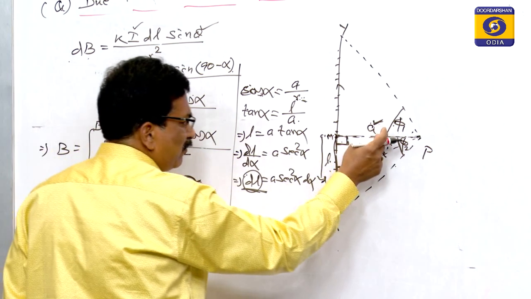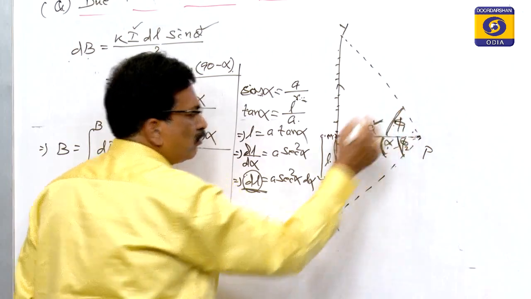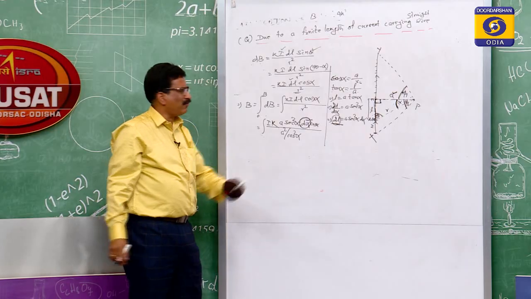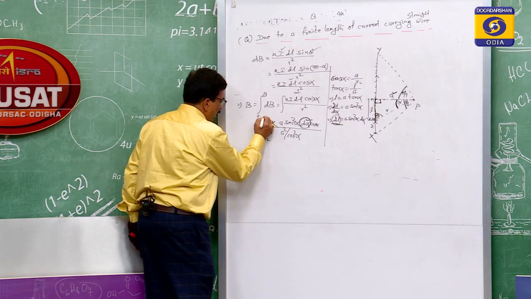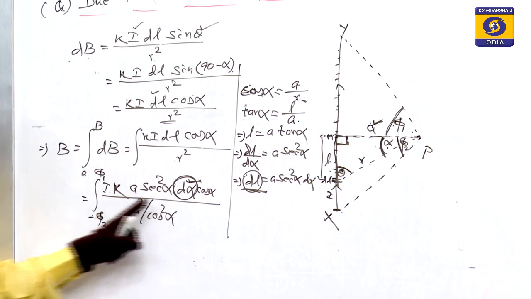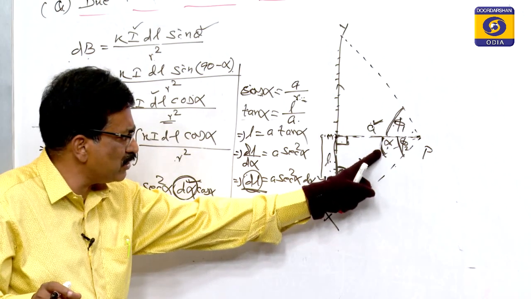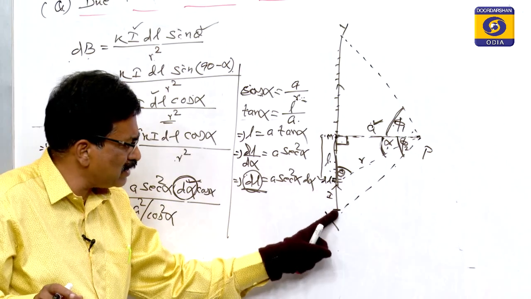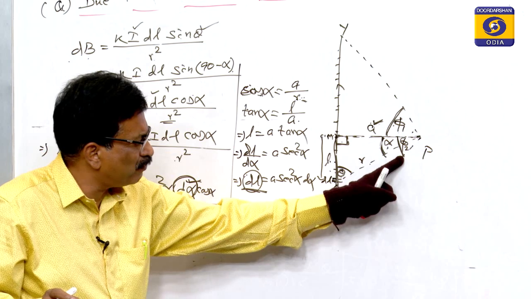This alpha, if you go on the reverse side, will be phi 2. If you go to the upper side, it is phi 1. So its limit is from minus phi 2 to phi 1. Are you clear, my students? You see the integrand term is related with alpha. If the point is taken on this side to its extreme end, then this alpha can be extended up to phi 2.